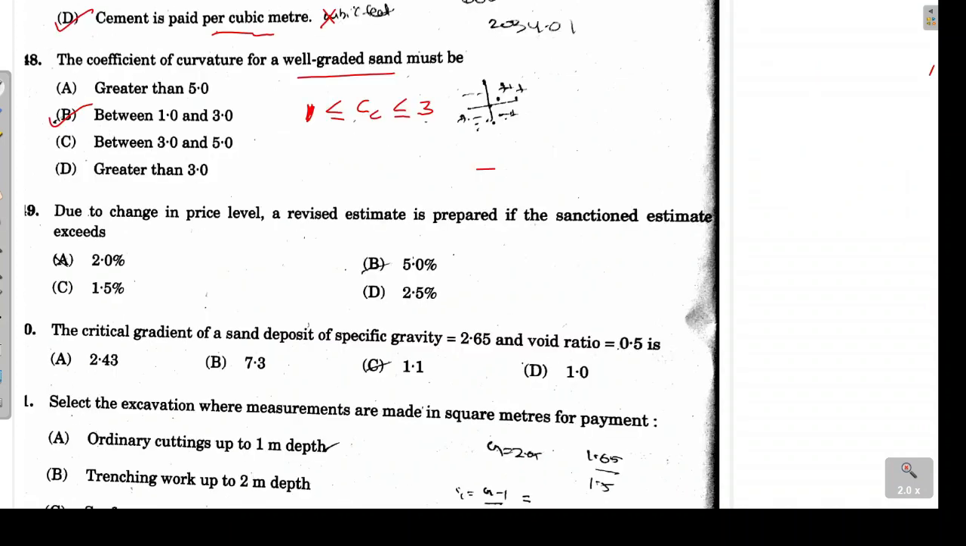Next problem is, in case there is a change in the price level, we have to go for the revised estimate. If the sanctioned estimate exceeds what percentage? So the correct answer is 5%.